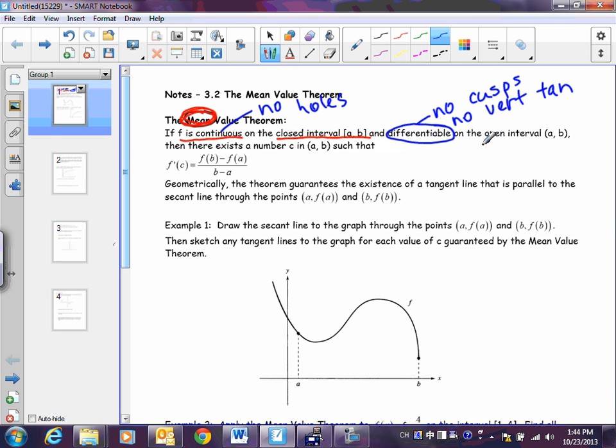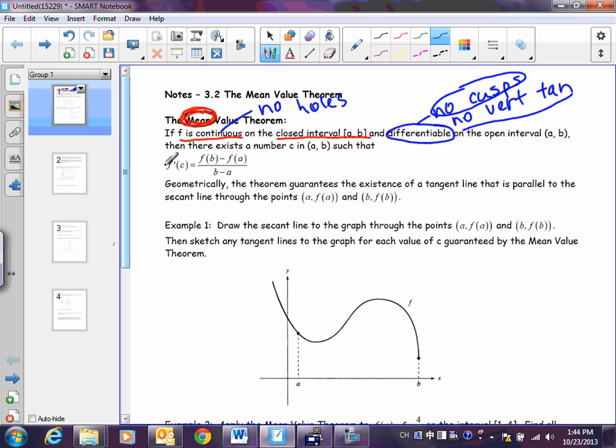All right. I do want you to notice that this says the open interval. What this means really is that it's okay if there's a vertical tangent on the endpoint itself, but it just can't happen in the middle of the graph. So this right here is actually not going to be a problem. This cusp thing, though, definitely could be a problem. These have to be true in order for us to even use the mean value theorem, so let's get to what this actually means.